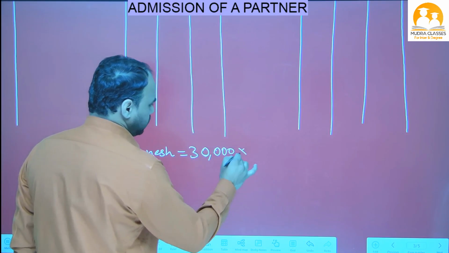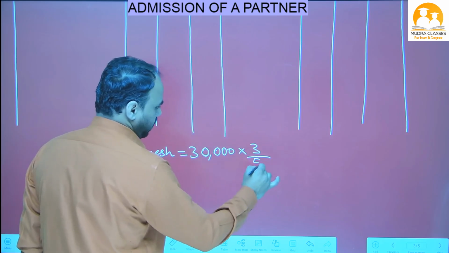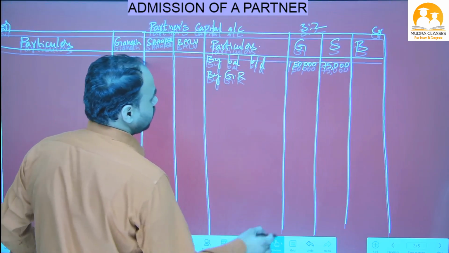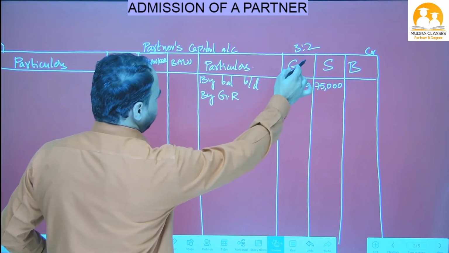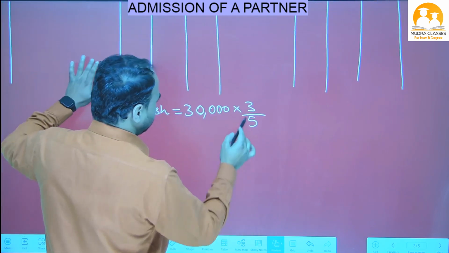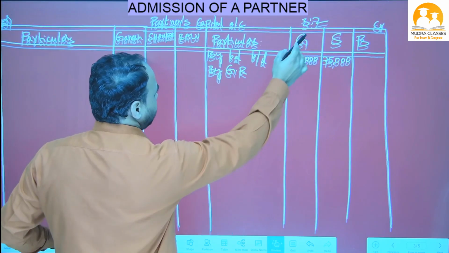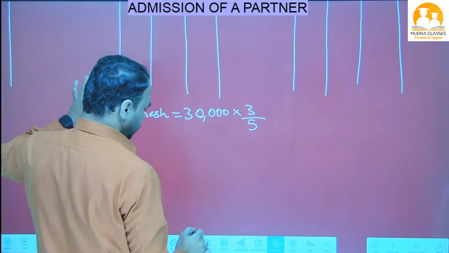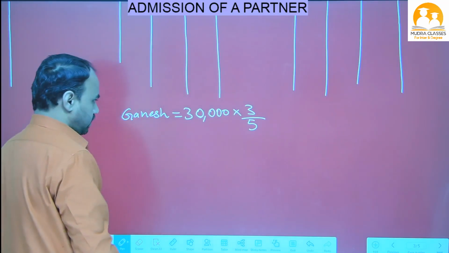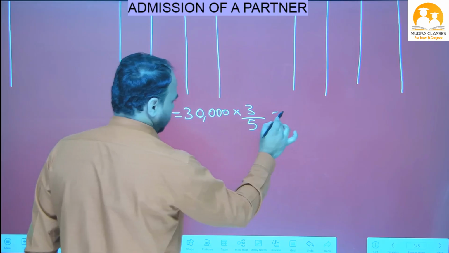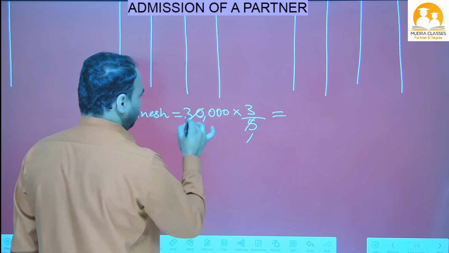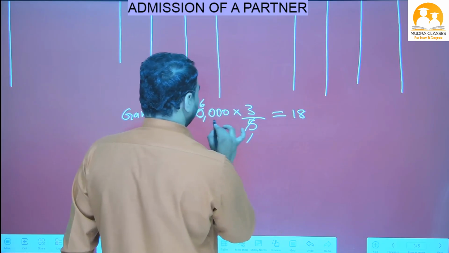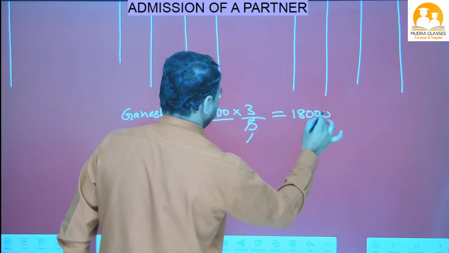And what is the Ganesh share? 3 divided by 5. How we got this one? Let's see here. 3:2. What is the profit and loss sharing ratio? 3:2. So 3 is Ganesh share, so I written 3. 3 plus 2 is 5. So in denominator 5 I written. Okay, I hope you understand. Now do cancellation. Okay, 5 ones are 5, 6 are 6, 3s are 18. 3 zeros left, so 3 zeros